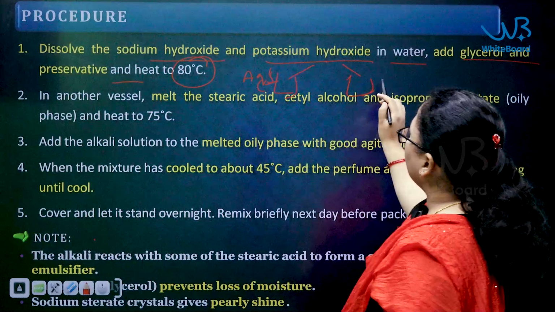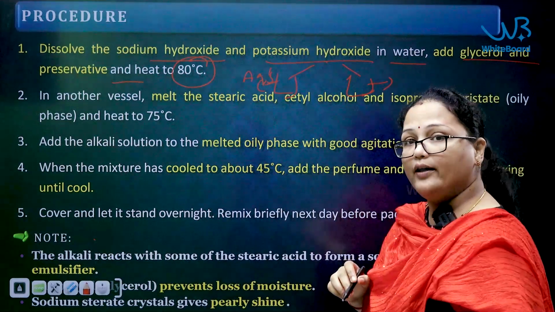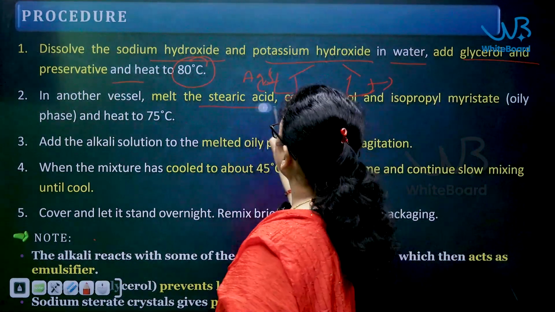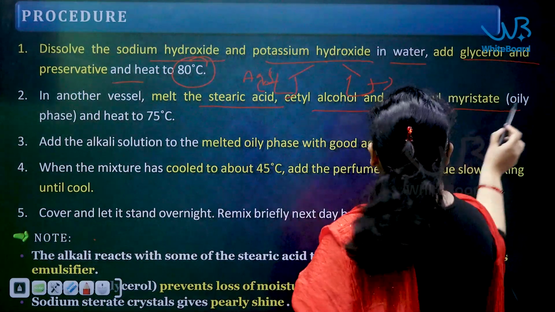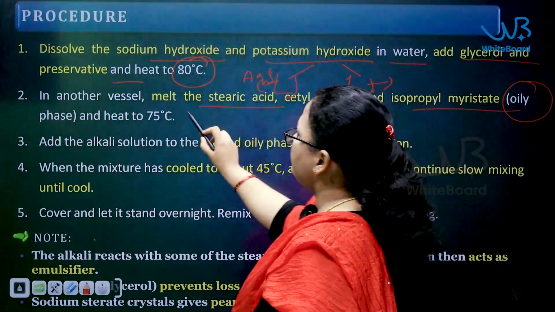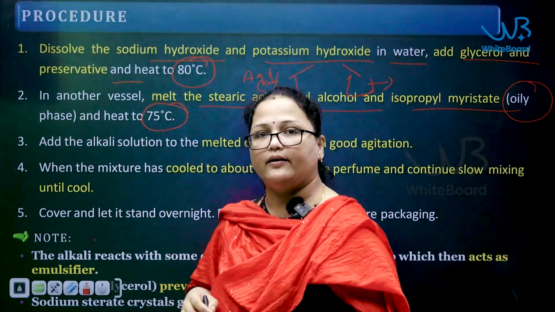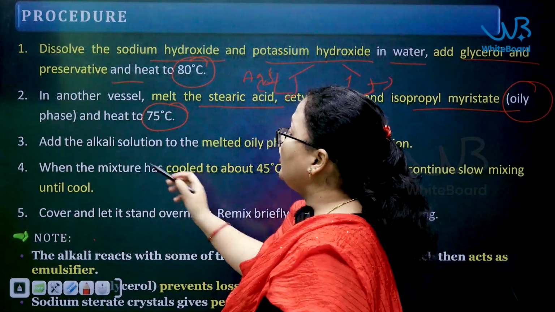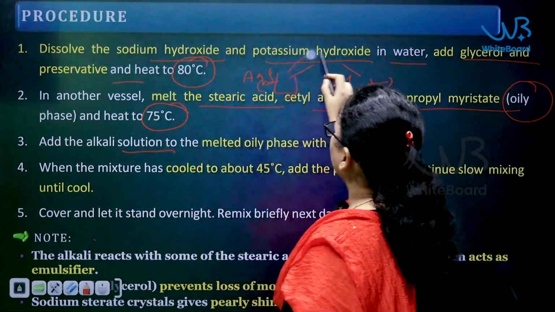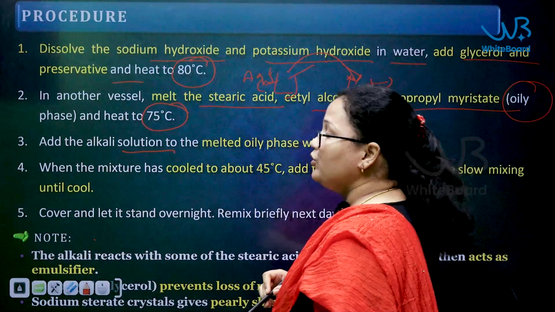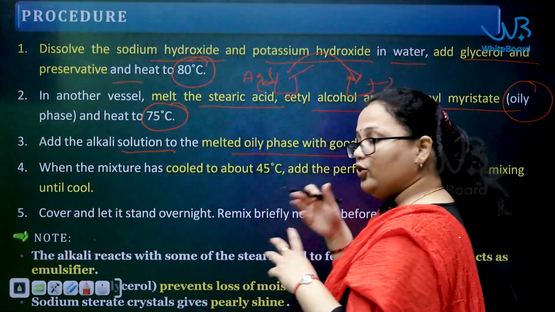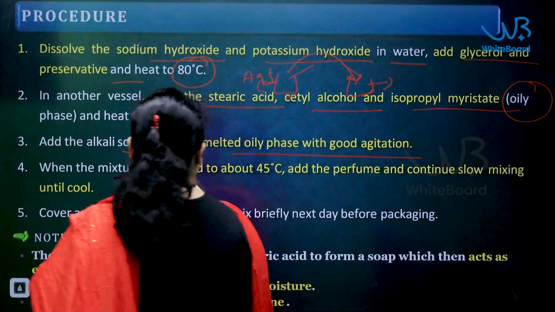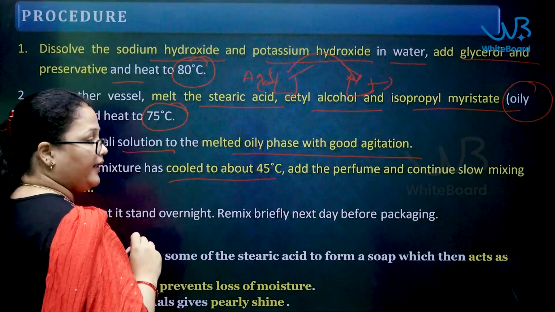Now, you take another beaker which contains the oil phase. You add stearic acid, cetyl alcohol and isopropyl myristate. As I've told you, this indicates the oil phase. It is also heated to 75 degrees centigrade. Now, the third step: you add the alkali aqueous portion into the oil portion. You are not heating, but stirring it, and the mixture is cooled to 45 degrees centigrade.